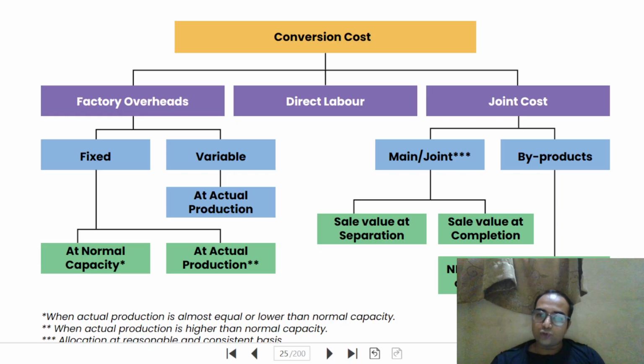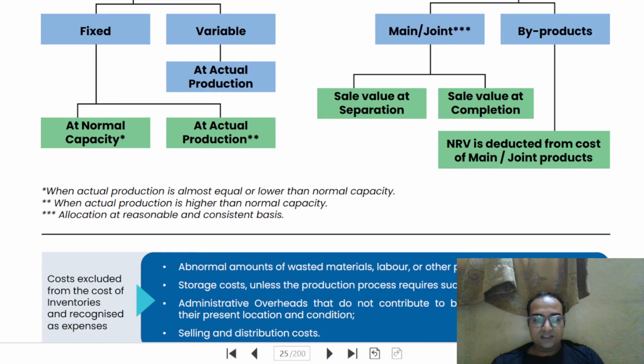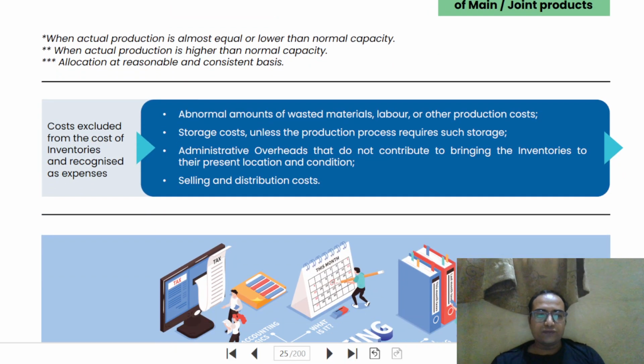Okay, so joint cost we have already discussed. All right, costs which are excluded from the cost of inventories: abnormal amount of wastage, okay, like we discussed above.